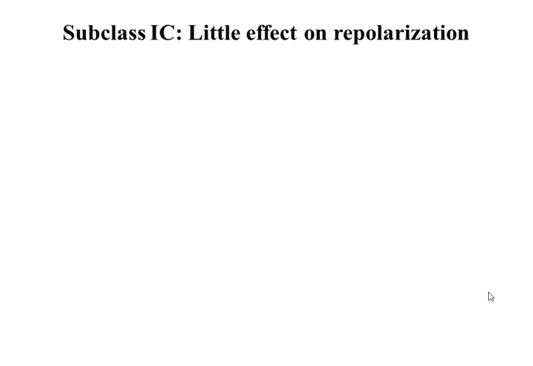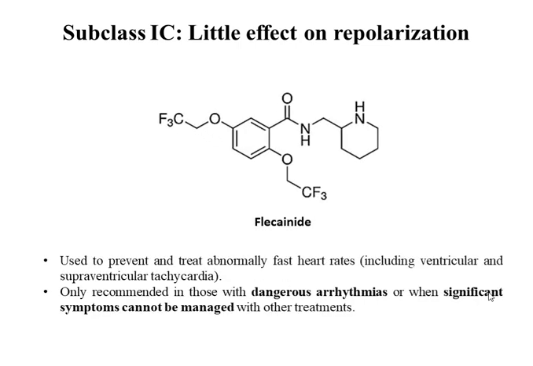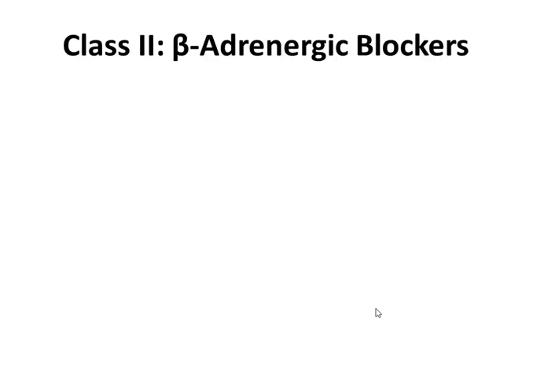Class 1C have little effect on repolarization and drug in this class is flecainide. Flecainide is used to prevent and treat abnormally fast heart rate including ventricular and supraventricular tachycardia. It is the only recommended drug for dangerous arrhythmias or when significant symptom cannot be managed by using other drugs. So it can be used as a choice of drug when other drugs cannot manage arrhythmic condition.